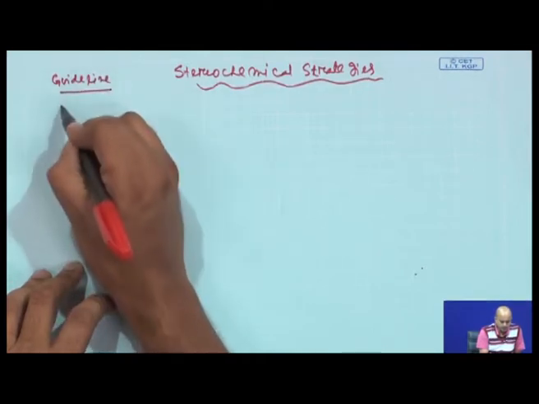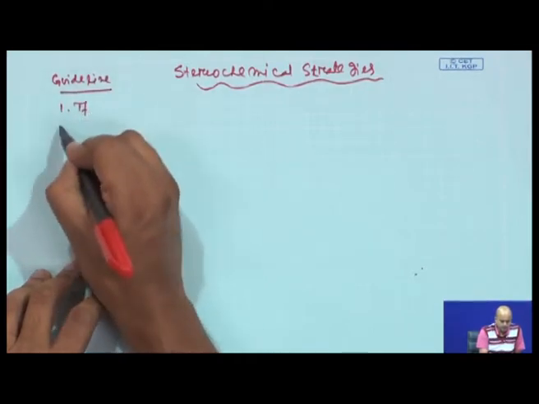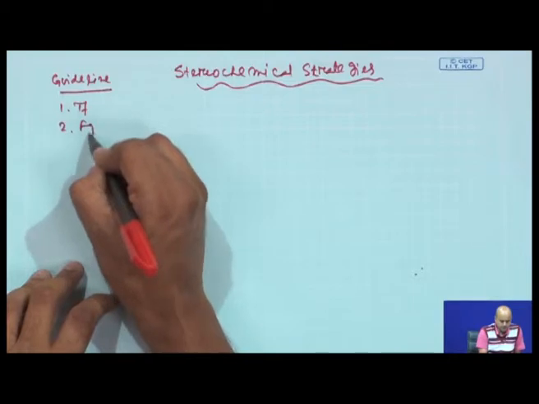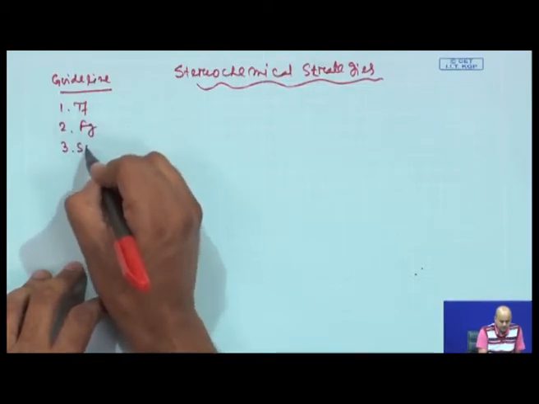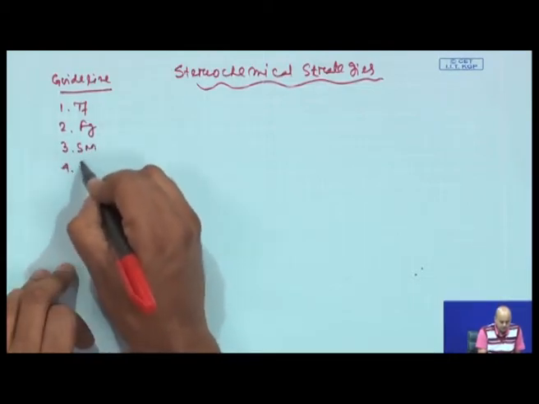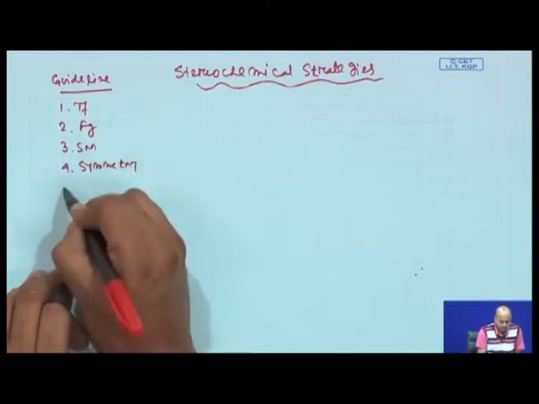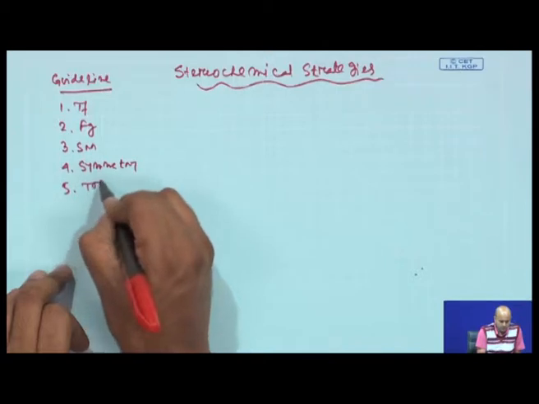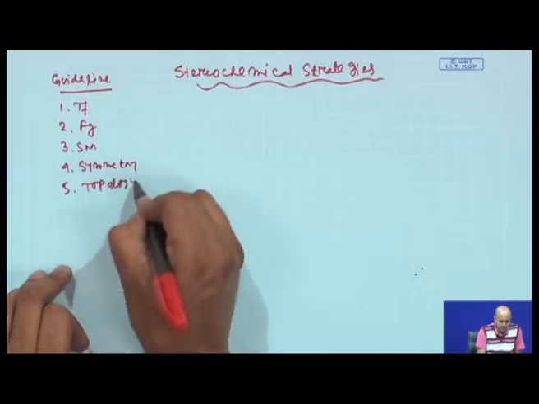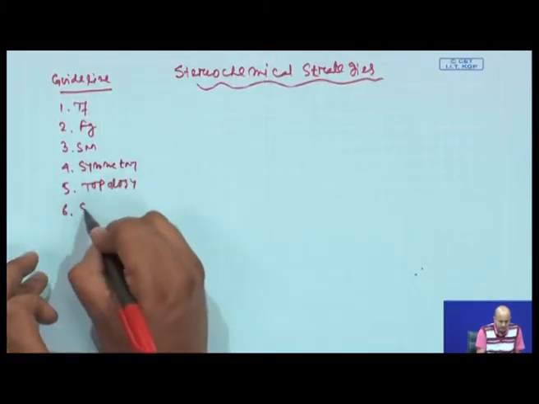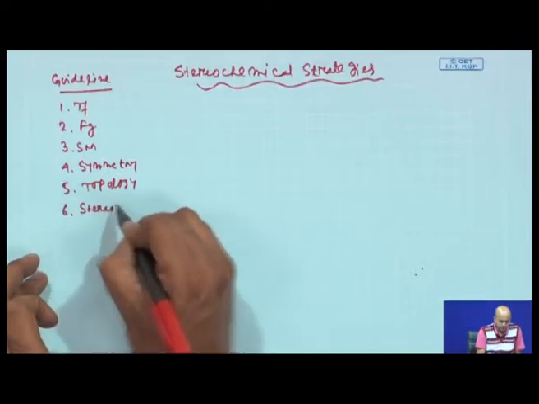Those guidelines were starting from transformation based strategies, functional group based strategies, starting material based strategies, 4 is symmetry based strategies which you have discussed, 5 is topology which you have just finished, and then our final strategy is stereochemical based strategies.